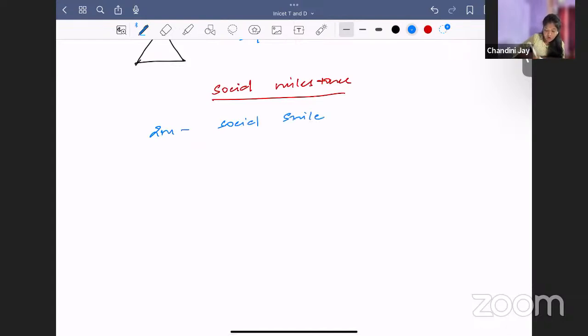So see, of all the milestones, the first thing a baby does in its life is social smile. But then what we do, as we grow older, we just forget to smile when we see people, right? So social smile is very important because that is the first milestone that we are achieving. So 2 months, social smile. 3 months, recognizes mother.